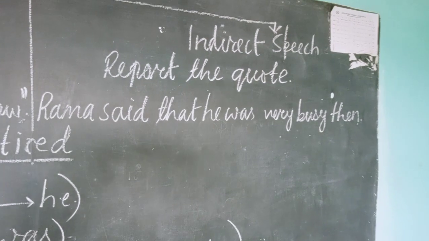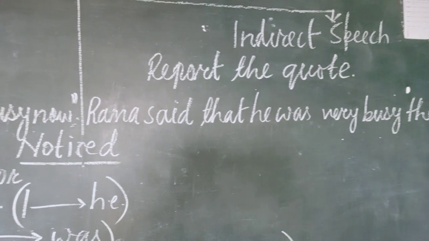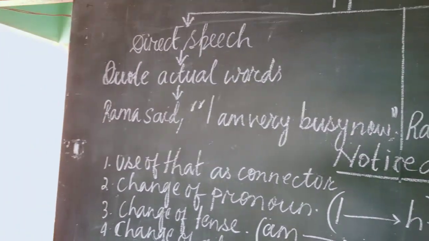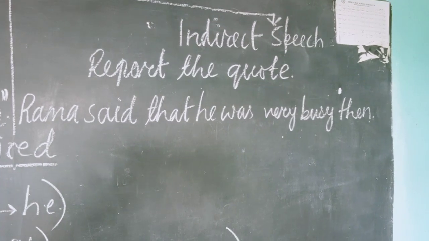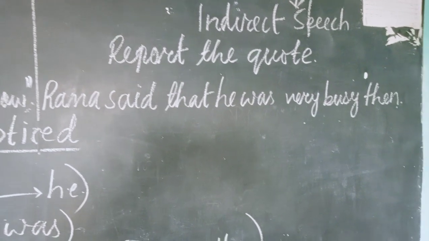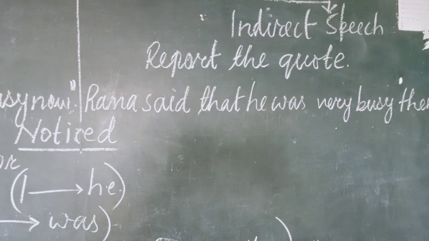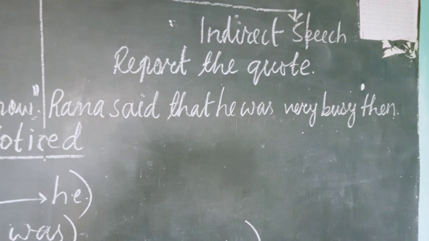Whatever we quote in the direct speech is written in the indirect speech, and in indirect speech we report the quote of a speaker. What the speaker has quoted, that is reported in the indirect speech.